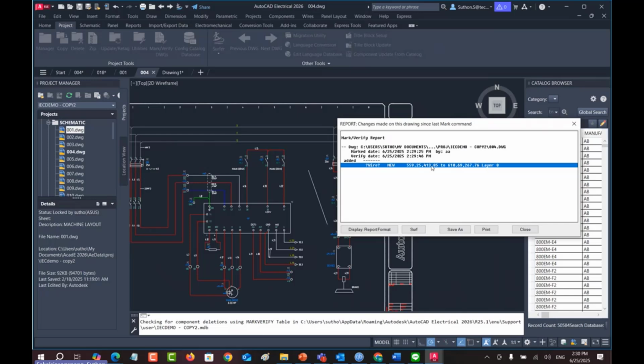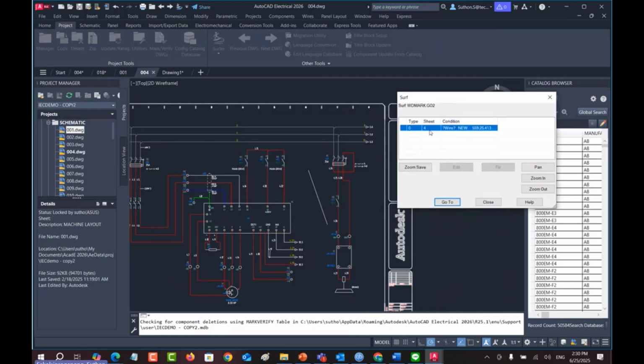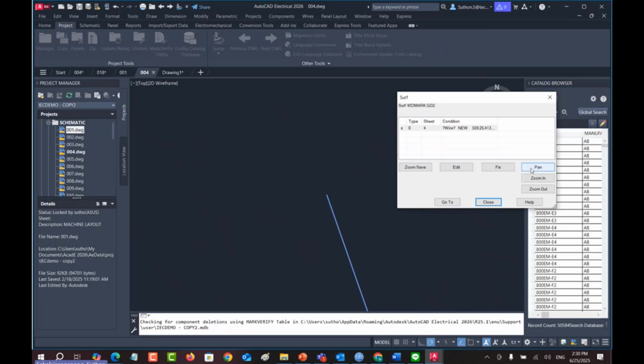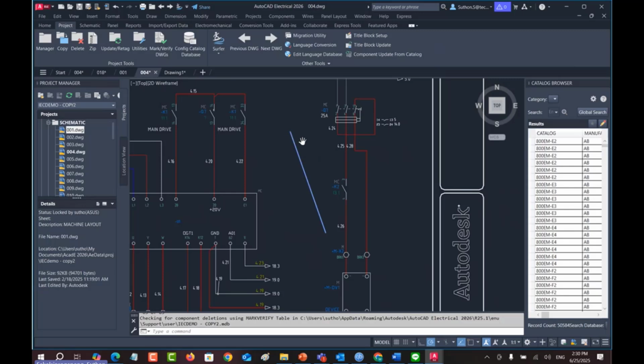Add the coordinate x, y, and then the beginning and the end, and add layer 0. You can see that a lot of information has been added. And you can save. It will show you one location changed in this drawing. You can hit the pen button, and the system will focus on this line and show it in blue. Then you can figure out that this line has been added to your drawing.